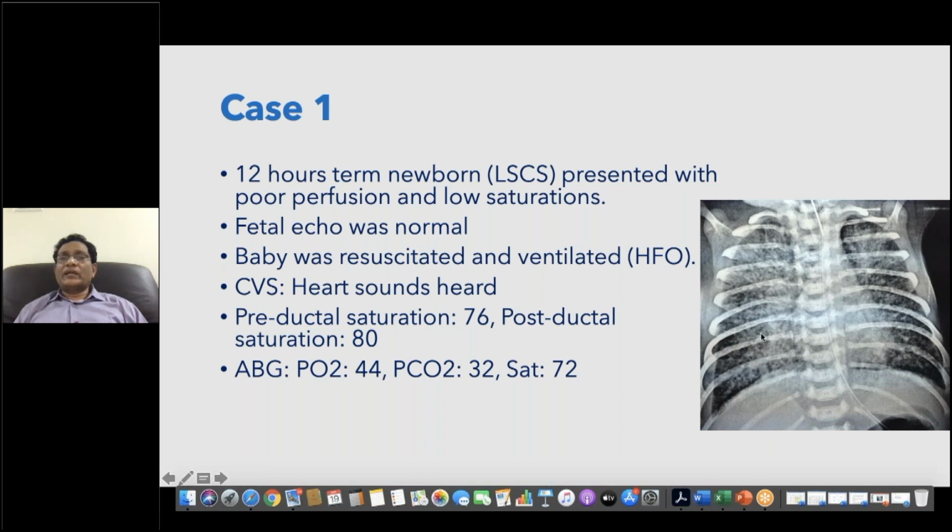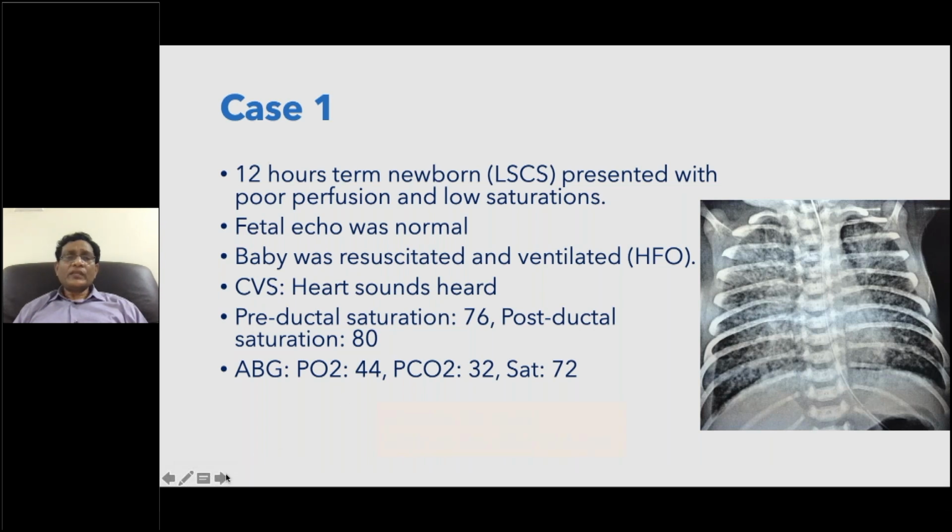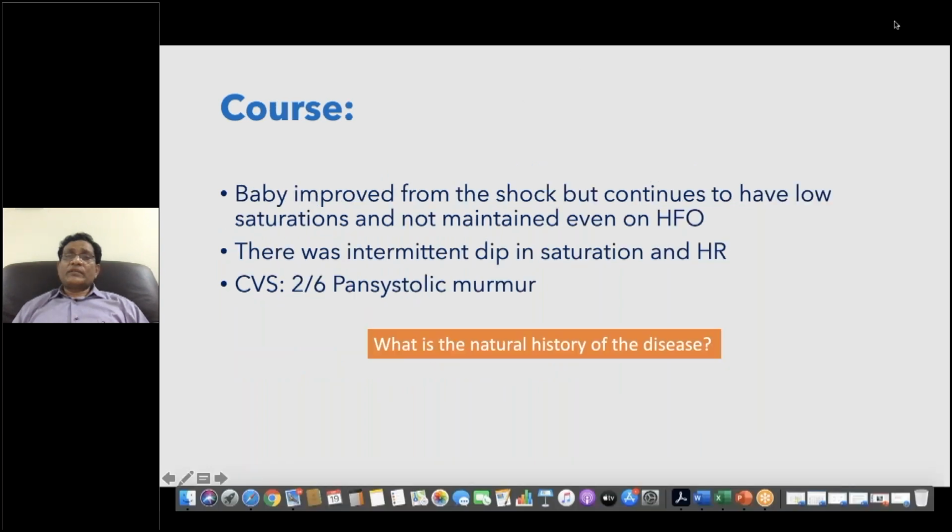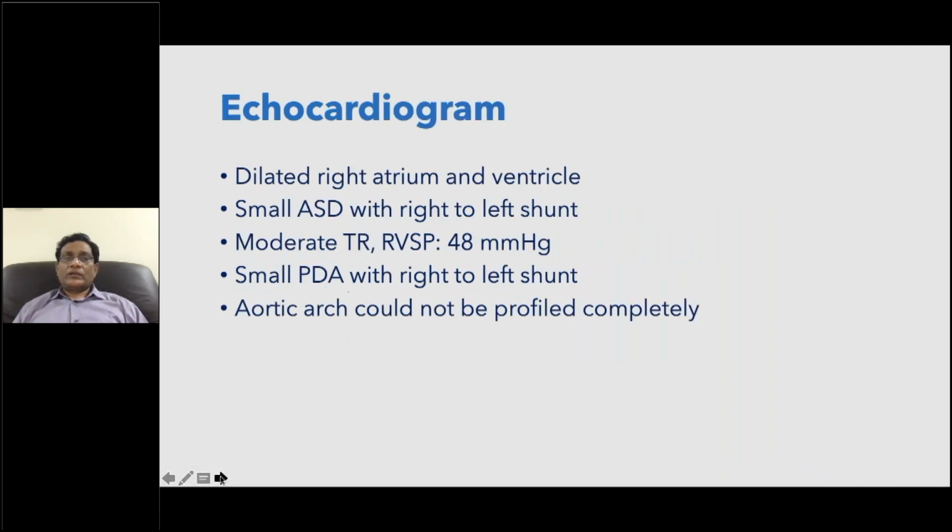What are the conditions you get intrauterine pulmonary edema? Critically obstructed total anomalous pulmonary venous return. So this baby had a stormy course in the few hours. The NICU people put HFNC initially, did not work out. Then they had to ventilate with an oscillator ventilator, and then the child started developing a pansystolic murmur, and an echo was done, a